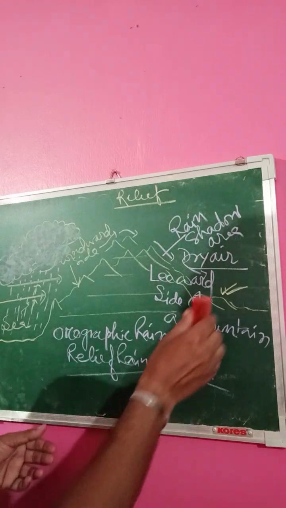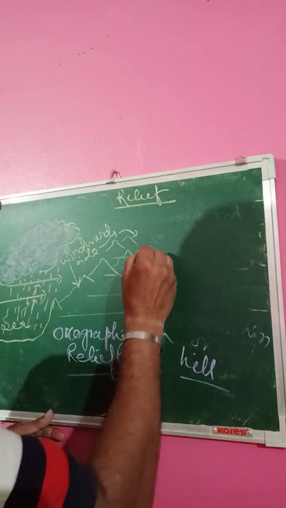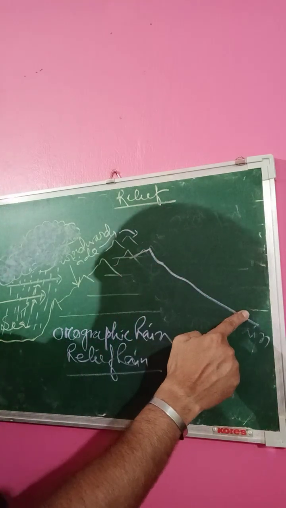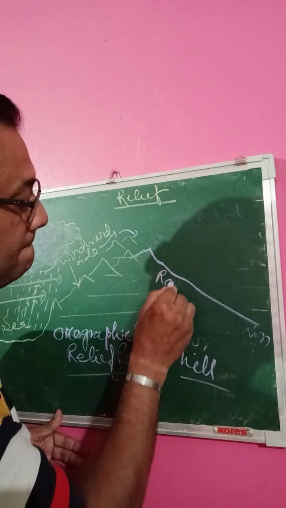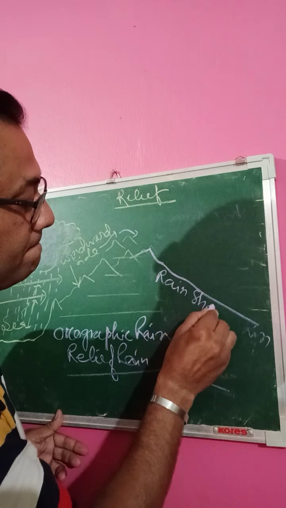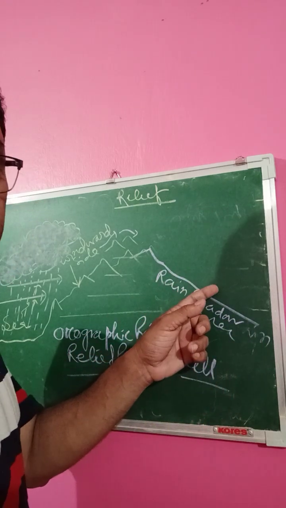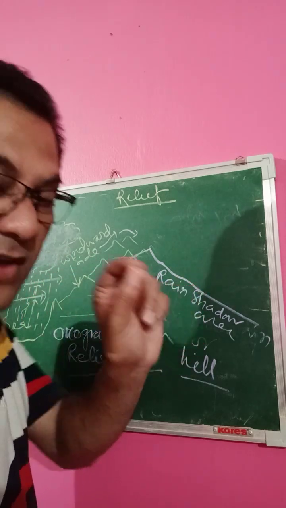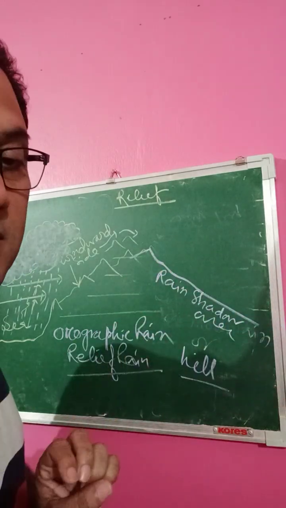Okay, I'm running it, it's becoming very haphazard. This is the leeward side of a mountain. This is the rain shadow area. Because here is no rain, this part it rains, but this part it does not rain. A very few amount of rain falls here. That is why this part is called rain shadow area.